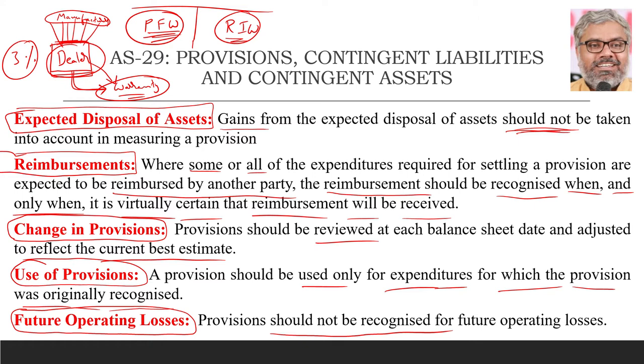For that future losses, can we create a provision now? Does it make sense? We should not make such provisions. Loss happens when it happens. But why are we creating provision here? We are creating a provision for meeting the liability in future. But that liability has arisen because of the past events only. And that liability is a present obligation only. Only point is how much will be that liability, we don't know. It just requires a bit of estimation, because of which, on the basis of past experience, we are creating a provision, and when the time comes to meet that liability, we use this provision to meet such expenditure or loss. That's what provision is all about. Future operating losses and all cannot be and should not be recognized as provisions.